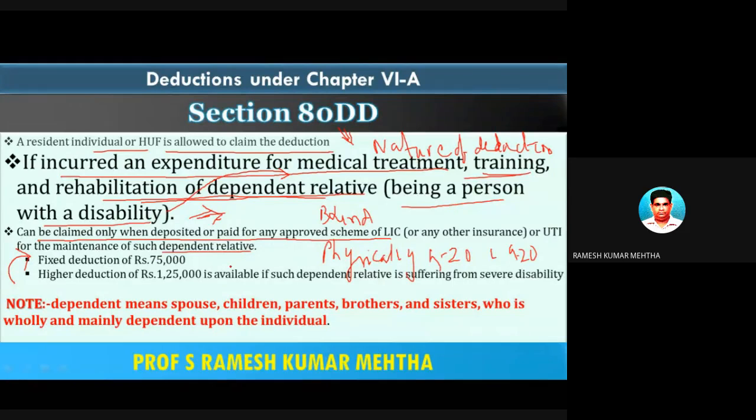So this amount should have been deposited in an approved scheme for the maintenance of such dependent relative. Number one. Number two, the maximum fixed amount of deduction is 75,000.